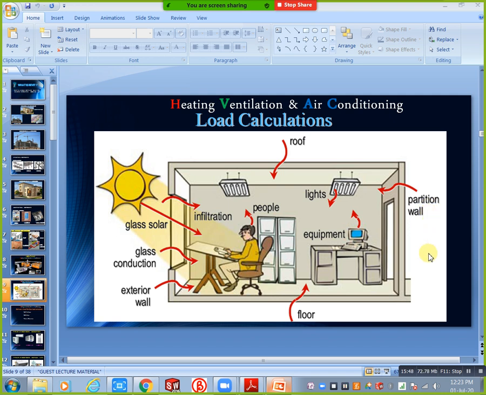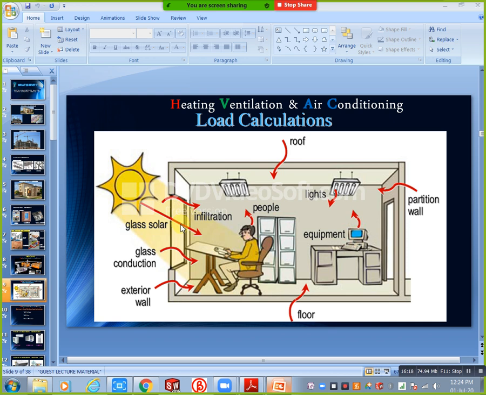In that condition you will consider this a partition wall, because this is also one of the heat gaining sources for this room. Next you will take the window. A window is also one of the ways of heat gaining. Here we mentioned the outer wall, and this window is directly exposed to the outside. Our sun radiation directly falls on this window. Some rays are transmitted, some are reflected, and you will get some heat.